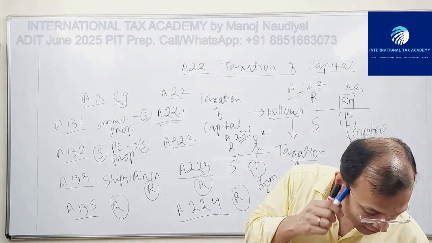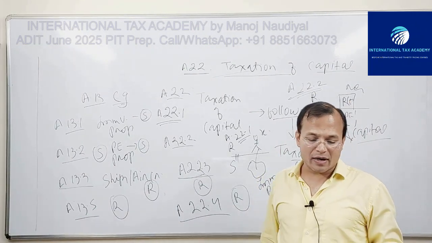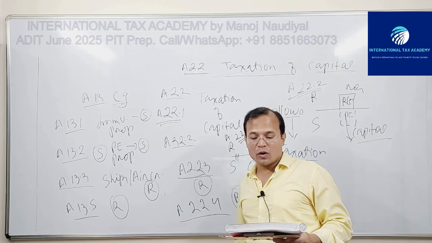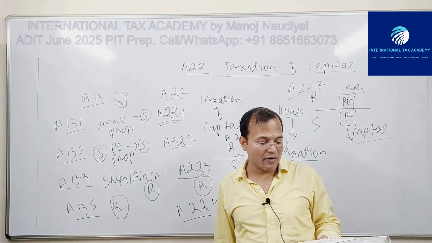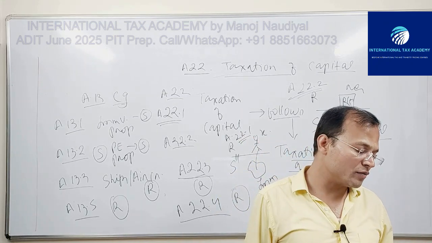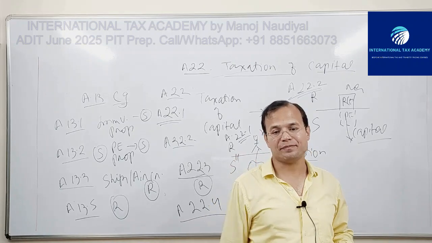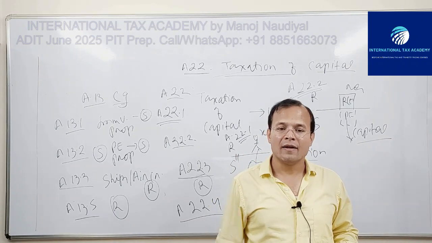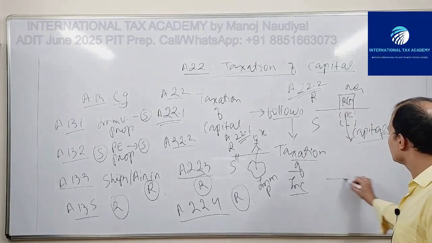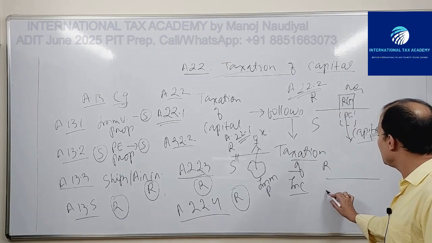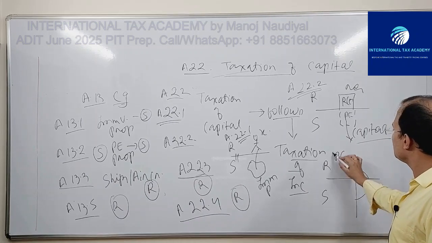Right? 22.3: Capital of an enterprise of a contracting state that operates ships or aircraft in international traffic, represented by such ships or aircraft and by movable property pertaining to the operation of such ships or aircraft, shall be taxable only in that state, that is R state. Fine. So you have R, you have S, RCO is the shipping company.